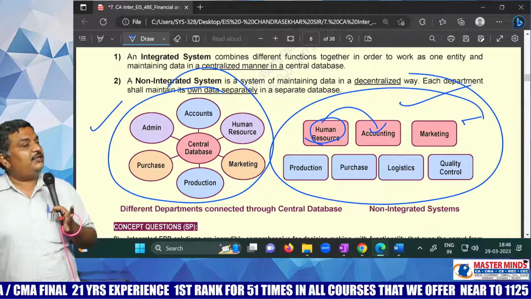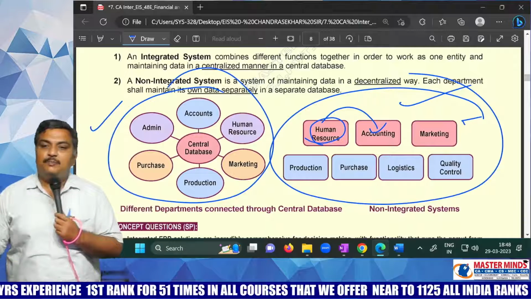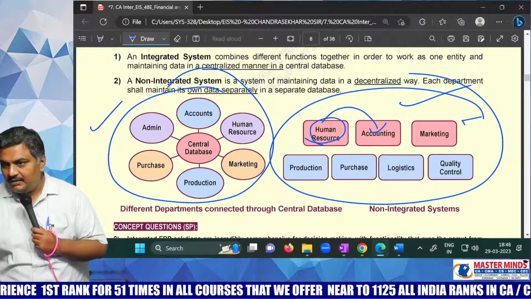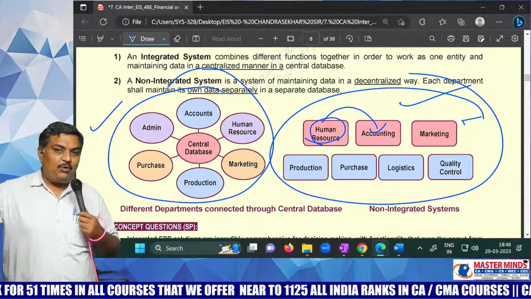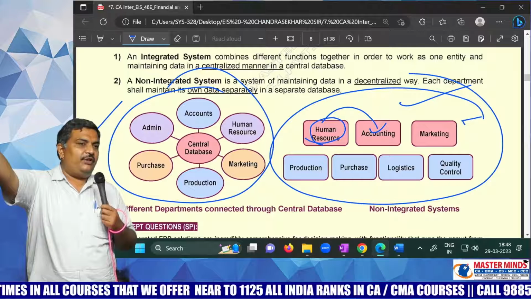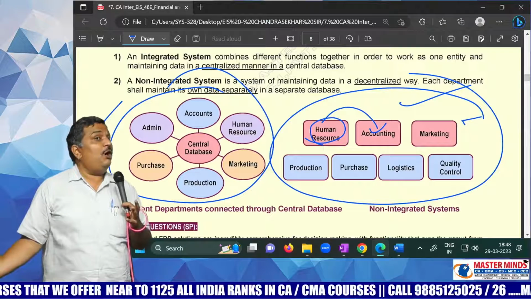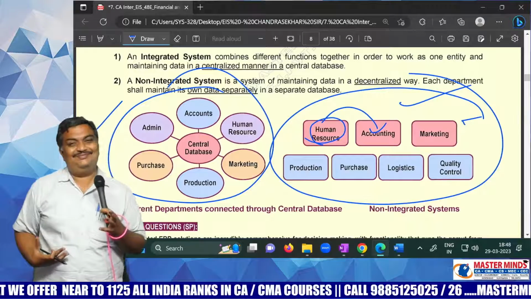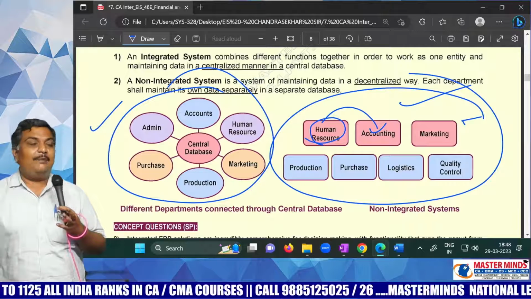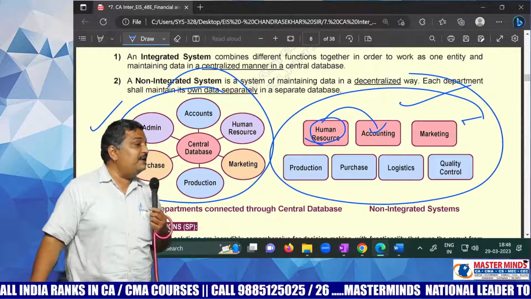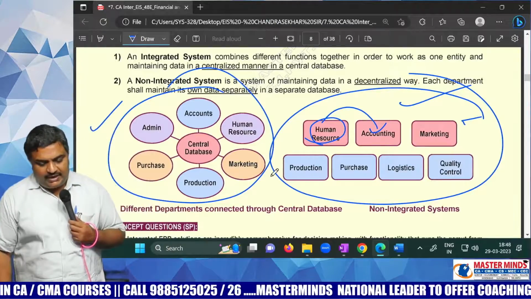Sir, what is that integrated software? The name of that integrated software is ERP, Enterprise Resource Planning Systems. In the market it is called SAP. And I am confident many of you, after completing your chartered accountancy, will definitely learn this software. You may ask me, sir, how do you know our future? Yes, I know. You will definitely learn it, because your company will ask you to learn. Today every company is using SAP. So that is integrated software.